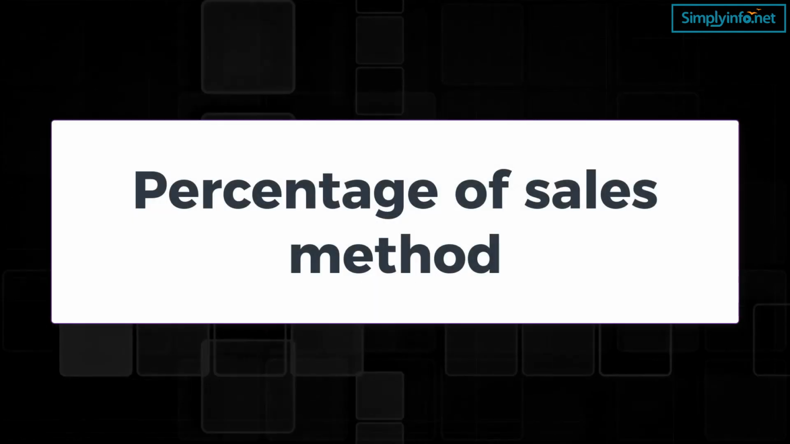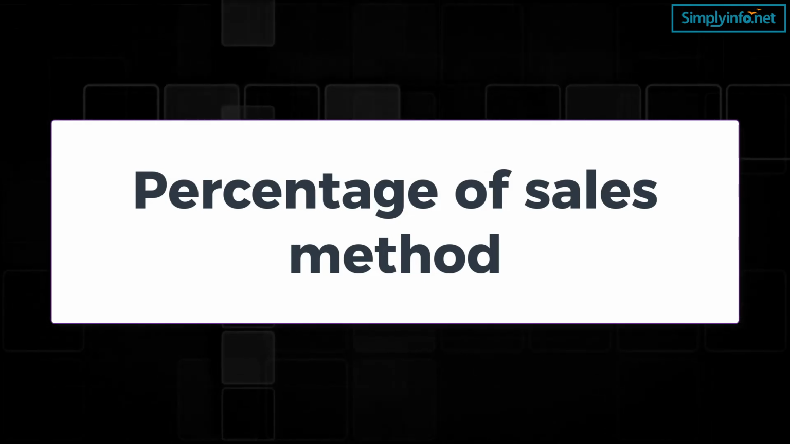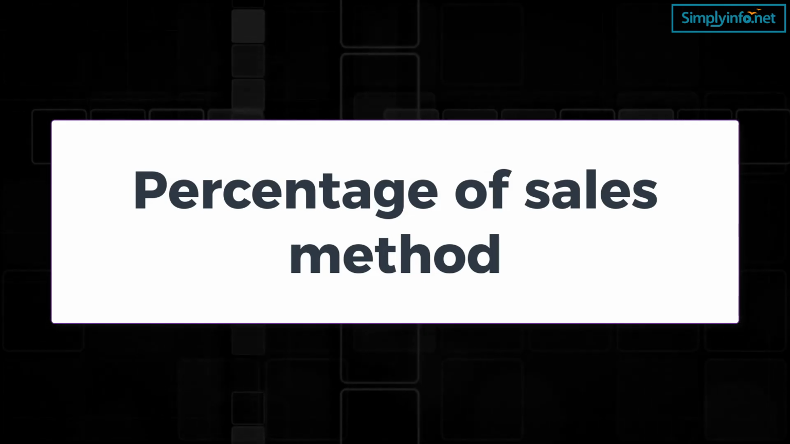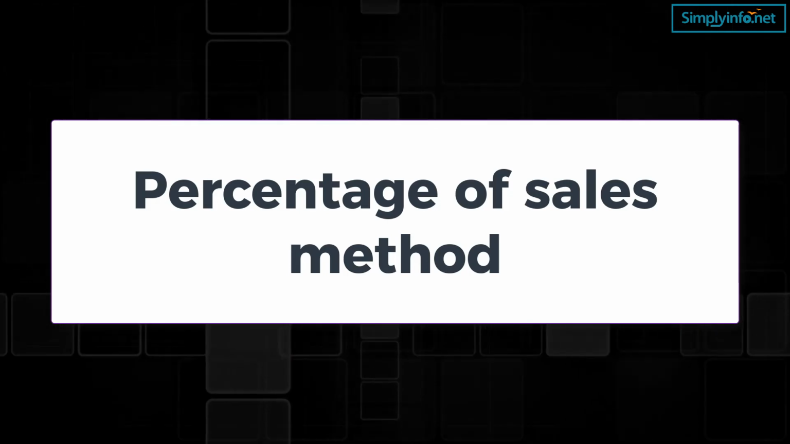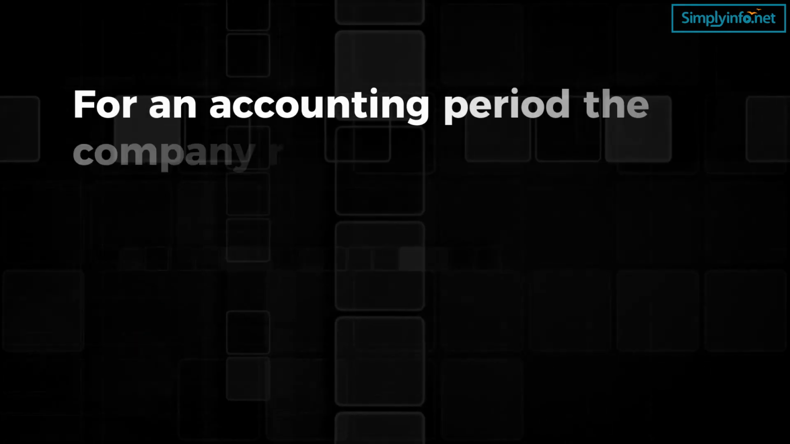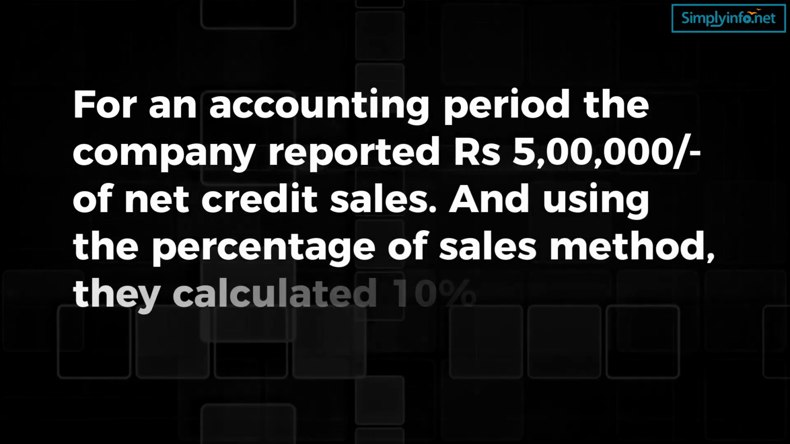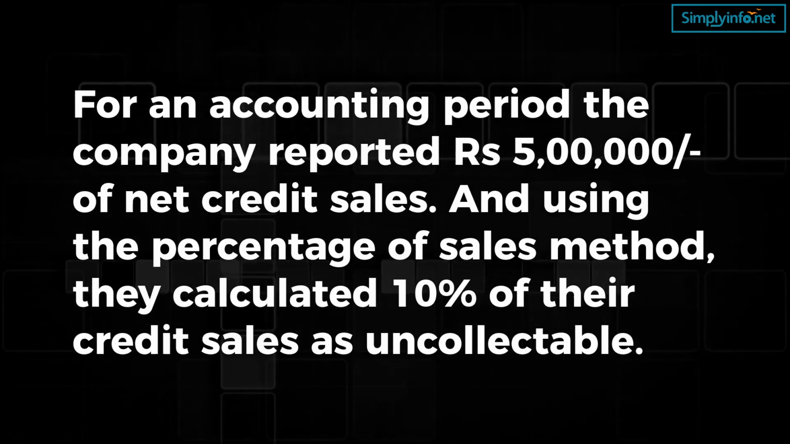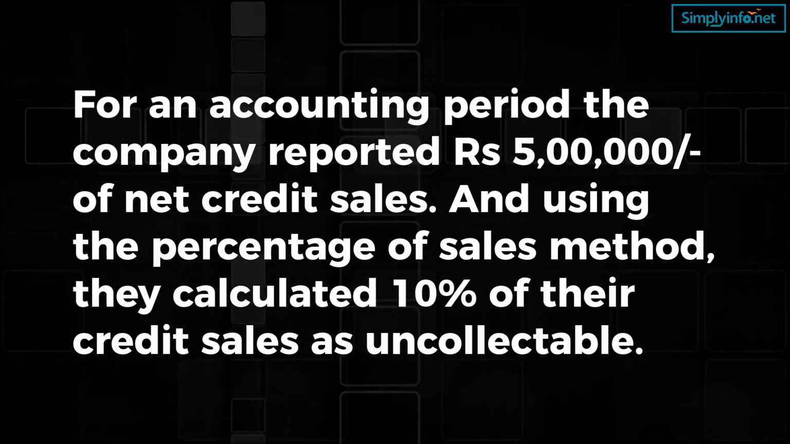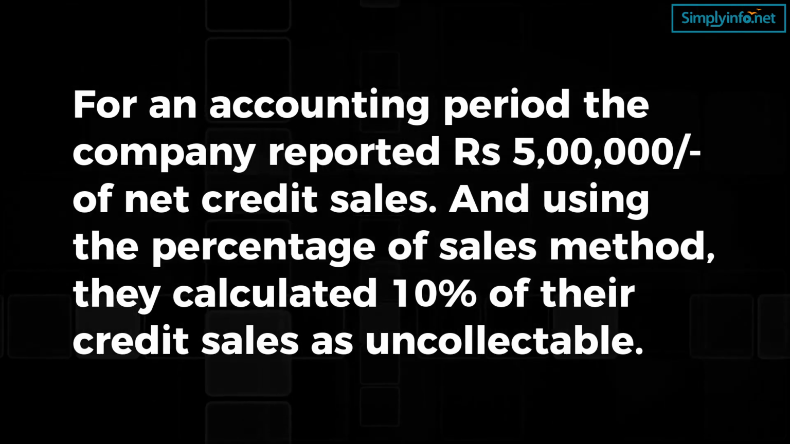Number 2. Percentage of sales method. It involves determining the percentage of total credit sales that is uncollectable. The past experience with the customers plays a major role in determining this percentage. For example, for an accounting period, the company reported Rs 5 lakh of net credit sales, and using the percentage of sales method, they calculated 10% of their credit sales as uncollectable. So Rs 50,000 will be the bad debt expense set aside.